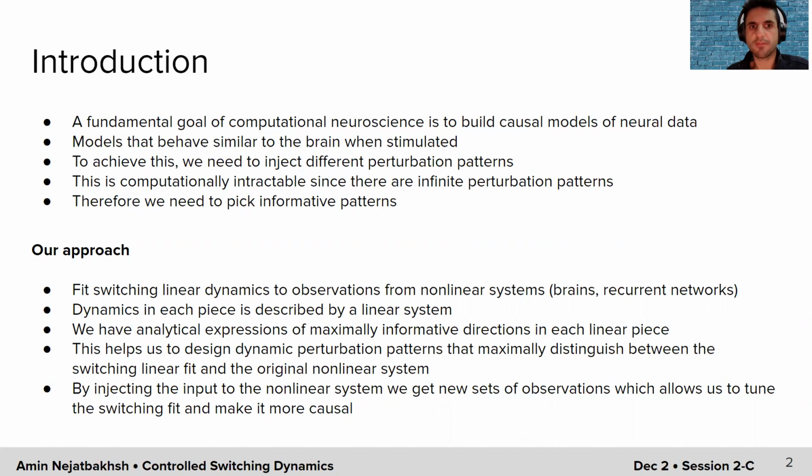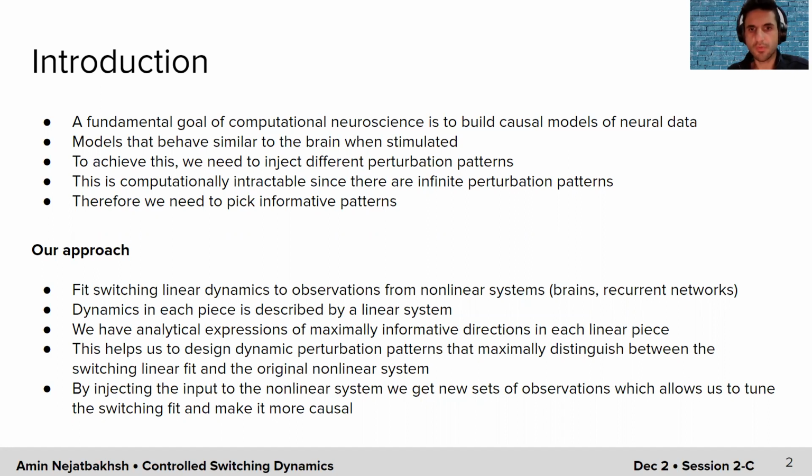Now, we're going to use the fact that we have analytical expressions for linear systems that give us maximally informative directions for each of the linear pieces, meaning that we can find points in the state space that, if we control the state of the system towards those points, are going to maximally distinguish between the switching linear fit and the original nonlinear system.